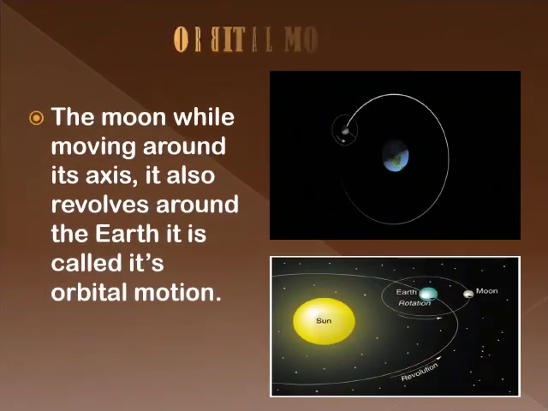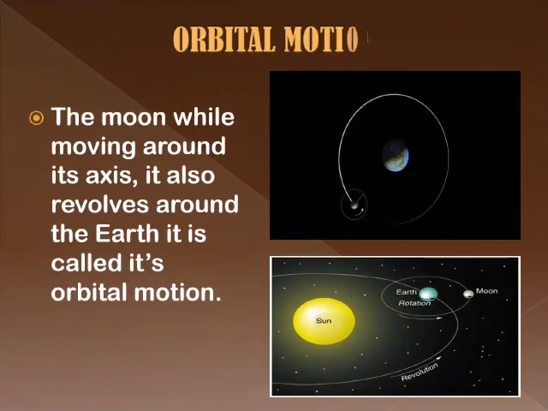Students, in the previous lesson, we learnt that the earth takes 24 hours to complete one rotation around its own axis and 365 days and 6 hours to complete one revolution. Similarly, like the earth, the moon also rotates around its own axis, and while rotating, it also revolves around the earth.